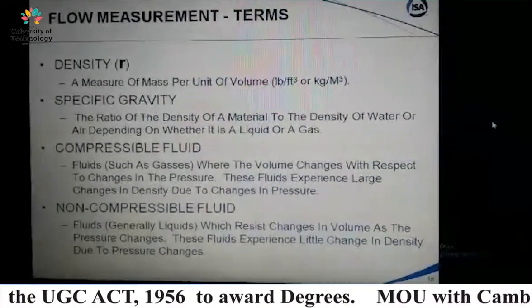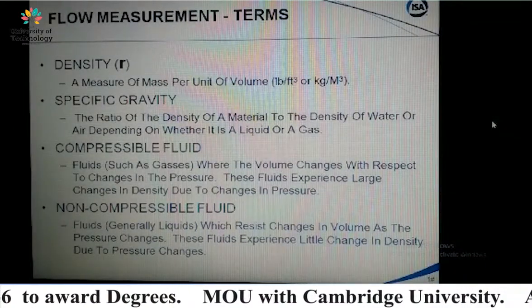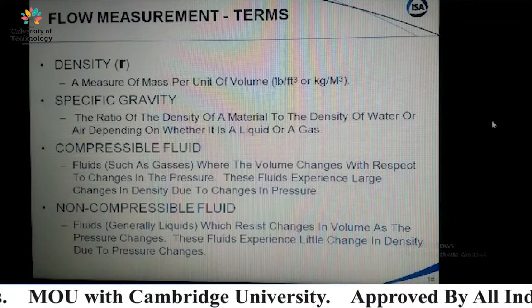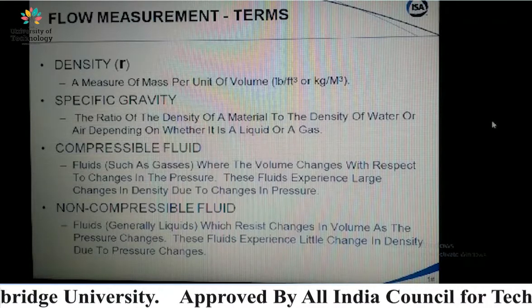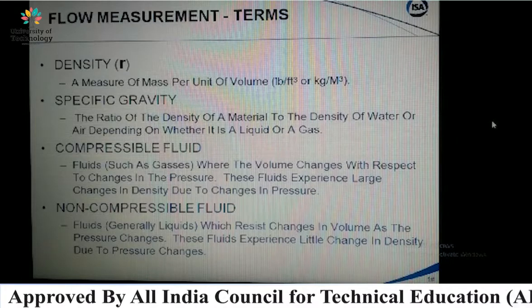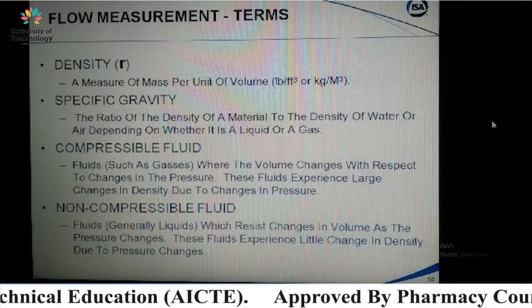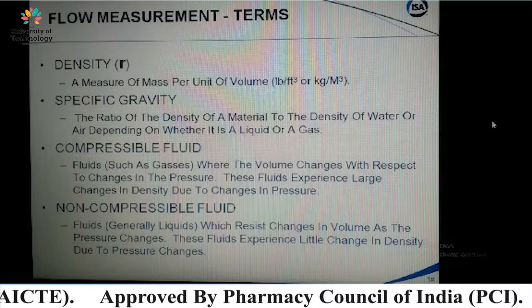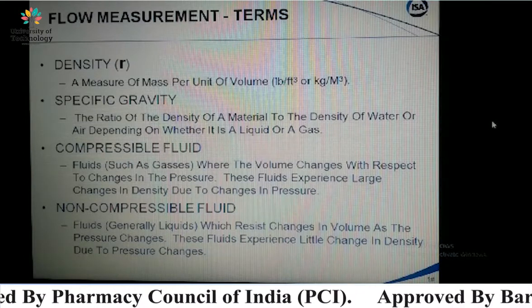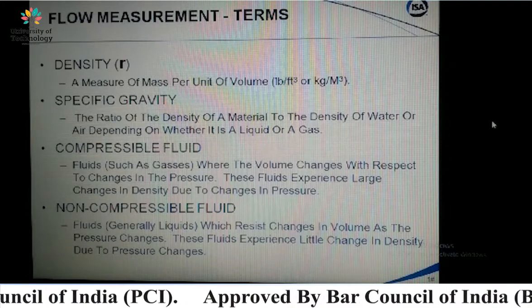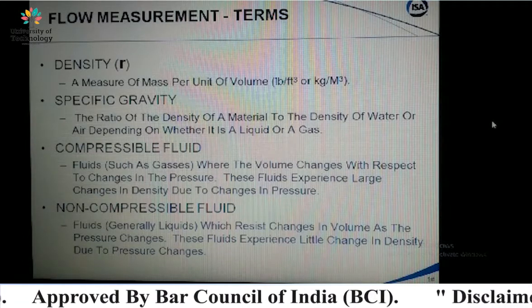Now the second unit is specific gravity. Specific gravity means the ratio of the density of a material to the density of water or air, depending on whether it is a liquid or a gas. That is specific gravity and it is denoted by small s.